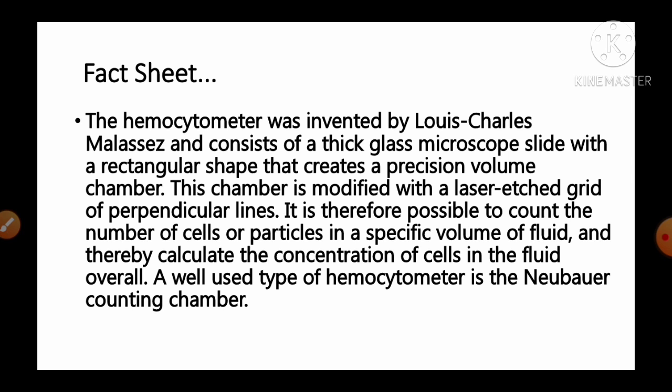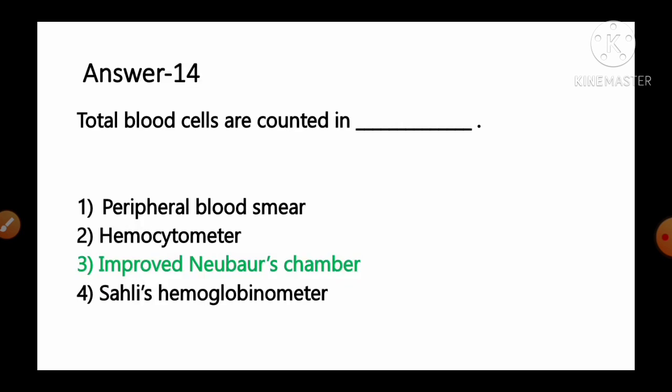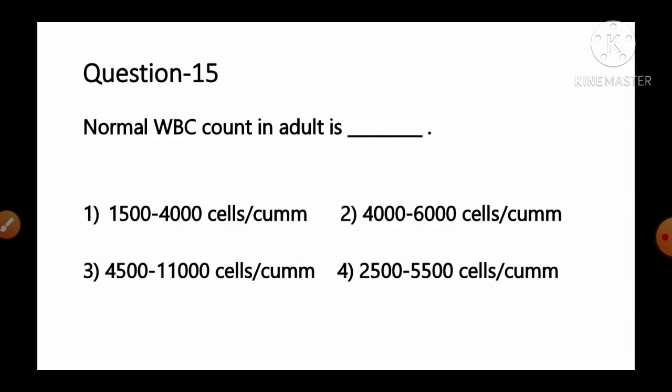It is therefore possible to count the number of cells or particles in a specific volume of fluid and thereby calculate the concentration of cells in the fluid overall. So, a well used type of hemocytometer is Neubauer's counting chamber or improved Neubauer's counting chamber, that is used for the counting of number of blood cells. So option number 3 improved Neubauer's counting chamber is the correct answer, which is used for counting the total blood cells. Move to the next question, number 15.